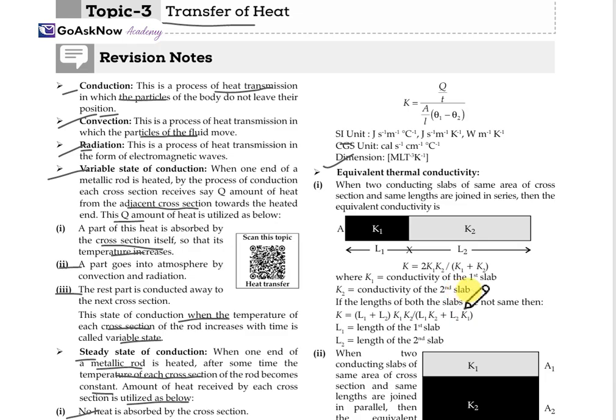If the lengths of both slabs are not the same, then K = (L1 + L2) K1 K2 / (L1 K1 + L2 K2). This is the condition when the lengths are not the same. L1 is the length of the first slab and L2 is the length of the second slab.